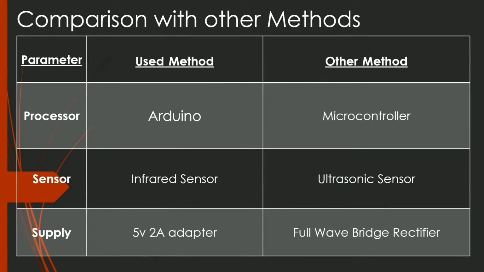For supply, we were using a 5-volt adapter for the relay module and Arduino. Other than the adapter, we can also use a bridge rectifier for DC supply, but it requires 4 diodes as well as a transformer, and due to that the circuit will become bulky, so we avoid it.